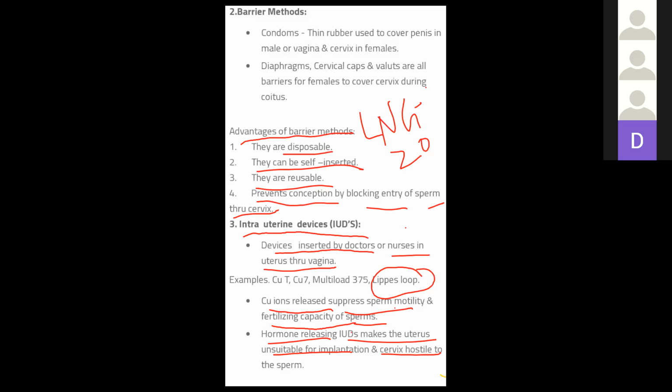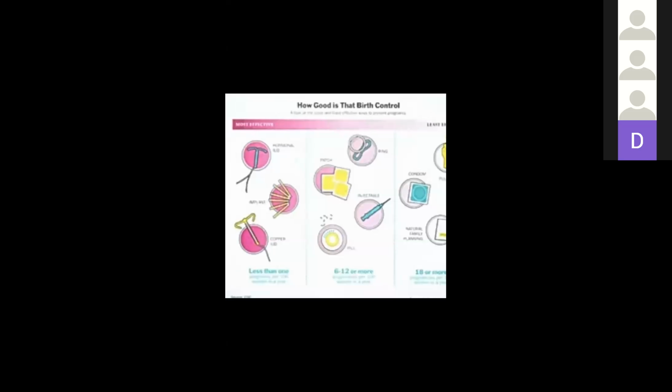Here is the diagram, just a minute. These are the properties. IUDs are inserted in the female uterus with the help of a trained doctor and nurse. Is it clear? IUDs are the most effective method. The least effective are the barrier methods.